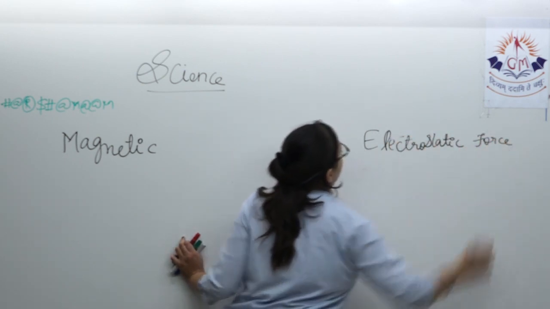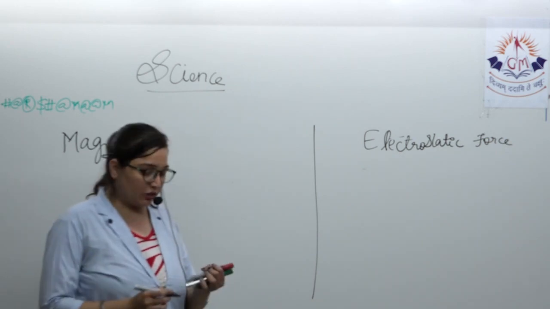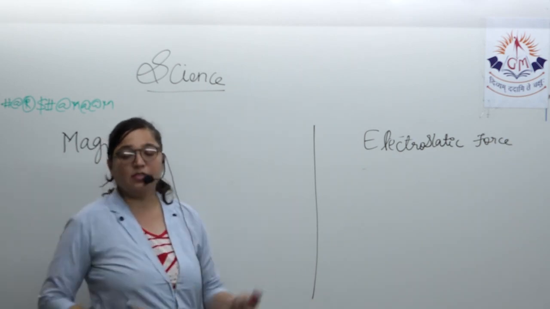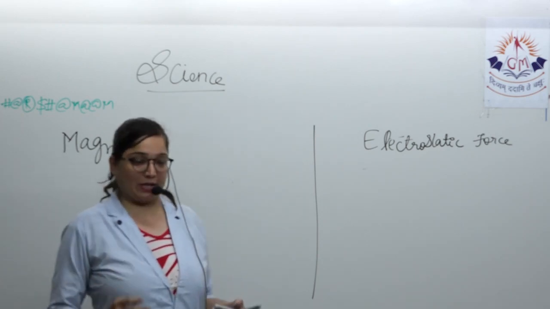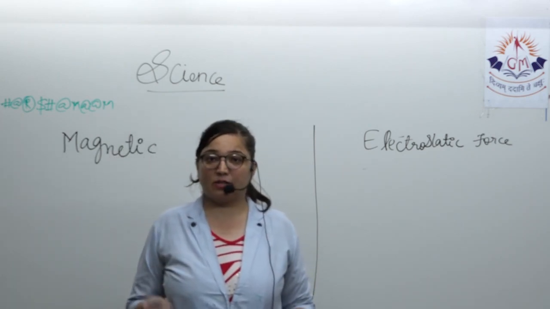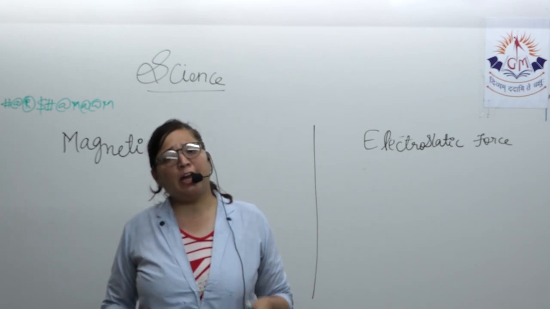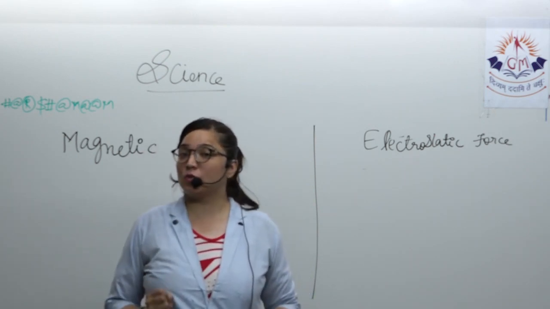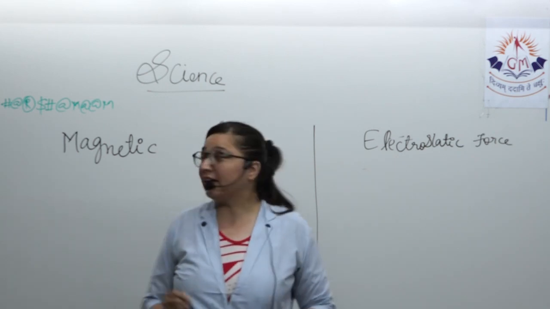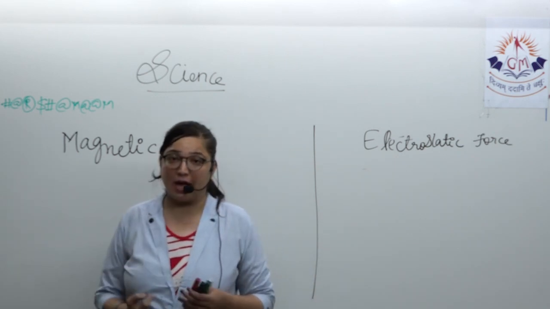After doing these two forces, I'll teach gravitational force. First, magnetic force. If I keep a magnet and some iron nails beside it, what will happen? Quickly it will attract all the iron nails towards itself. So that is the effect of a magnet.